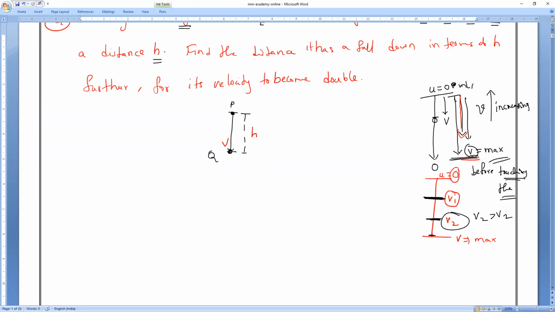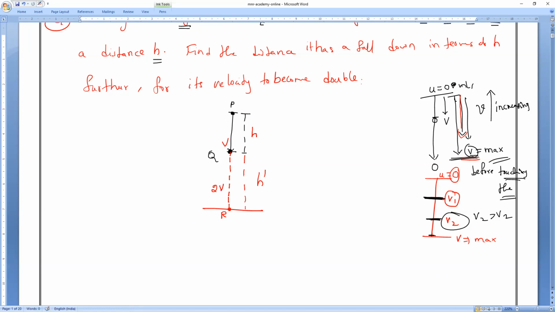Now, again it starts traveling in the downward direction. Either it will reach the ground or not, I don't know. Somewhere, let me take that point as R. By the time the body reaches that point, after some other distance h dash, the velocity becomes what?